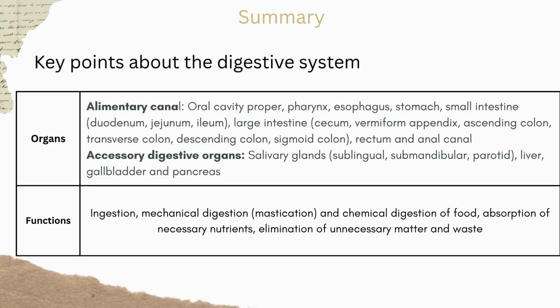Accessory digestive organs. These consist of the salivary glands, sublingual, submandibular, parotid, liver, gallbladder and pancreas. Next, let's look at the vital functions: ingestion, mechanical digestion, mastication, and chemical digestion of food, absorption of necessary nutrients, and elimination of unnecessary matter and waste.